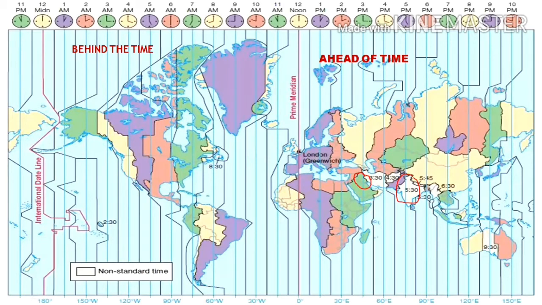As you move on, now suppose Myanmar is again ahead of India, because as you move towards the east, the time will be ahead in that country. Clear, children? So this way, and when we talk about the countries in the western hemisphere, they are behind the time. You can see here, behind the time. So how to calculate this, let us see that.